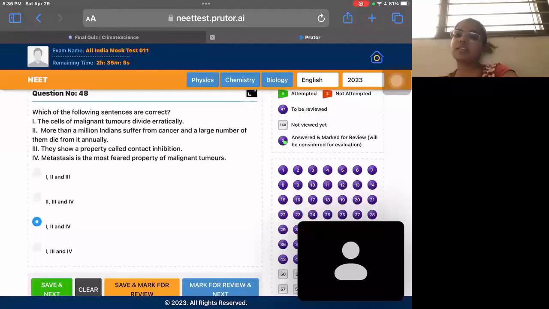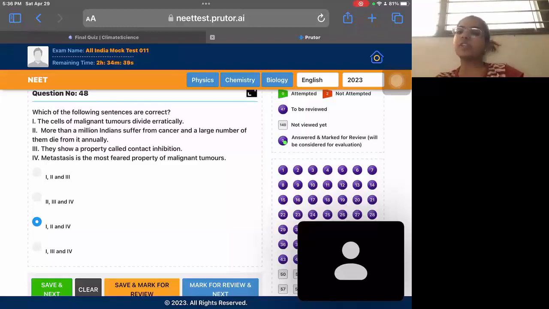And yeah, metastasis is the most feared property. Metastasis is a process in which the cancerous cells from one part of the body move to the other part of the body by themselves, and they invade the whole body eventually. So that is the most feared property. So here the correct one is option 3. We need to eliminate and find out sometimes. If you are not sure of all the options, I wasn't sure of the second option, so we skipped it. But eventually from other options, we can eliminate and find out which one is the correct one.